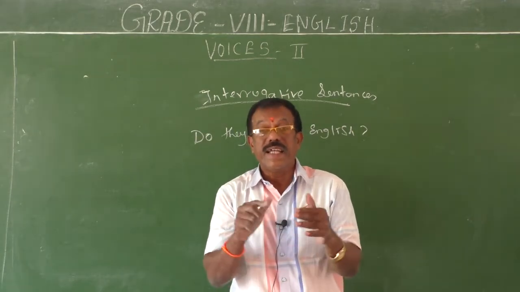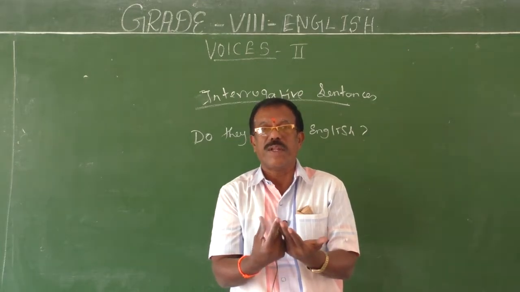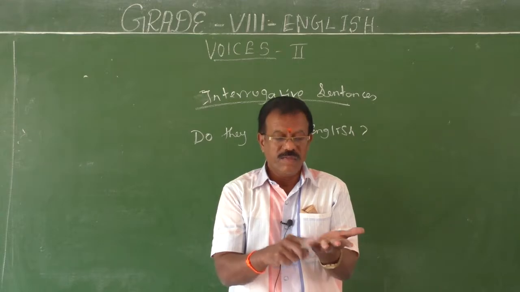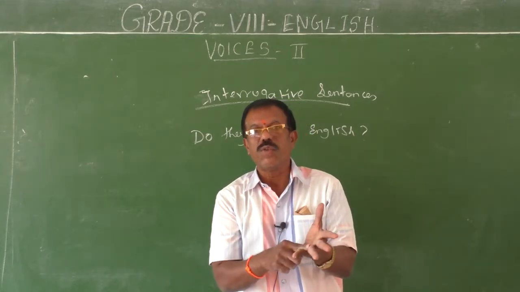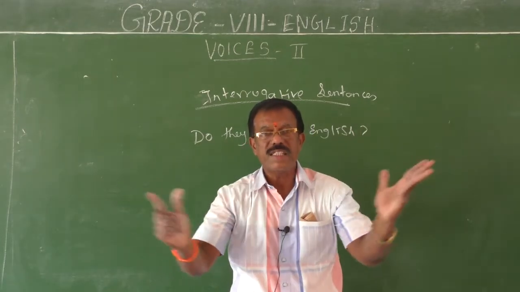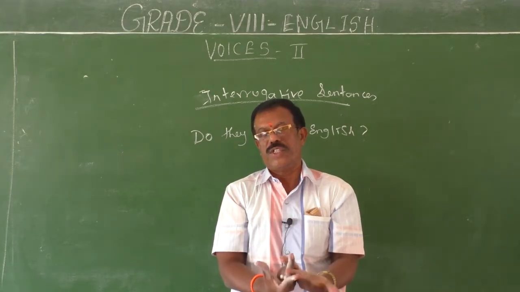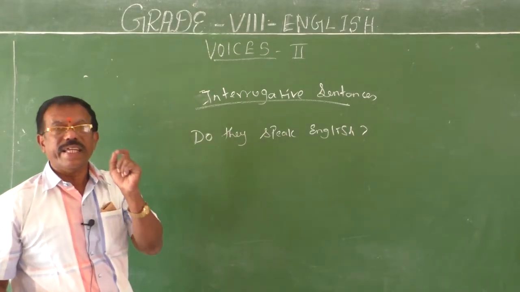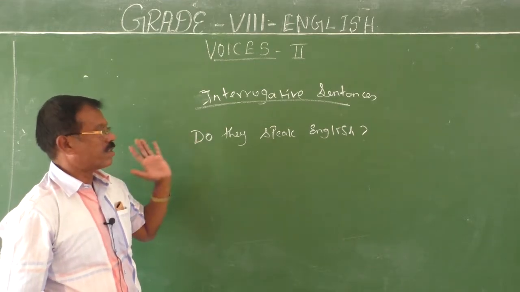Then have verbs also help us to frame questions: have, has, had. Then modals: will, would, shall, should, can, could, may, might and must. All these auxiliaries help us to frame questions. Let me explain one example for each auxiliary verb.